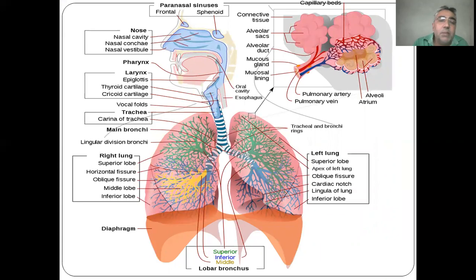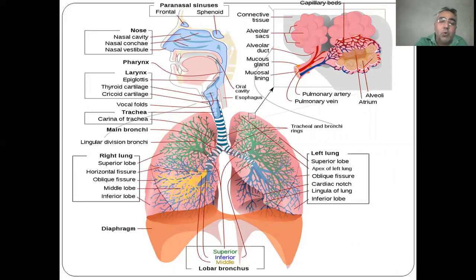Now we come to the respiratory system of human beings. You can see the respiratory diagram, with the oral cavity. First of all, the esophagus. Here I want to show that the esophagus is the food pipe and the trachea is the wind pipe. There is a cover known as the epiglottis on the trachea, which prevents the entry of food particles into the trachea.